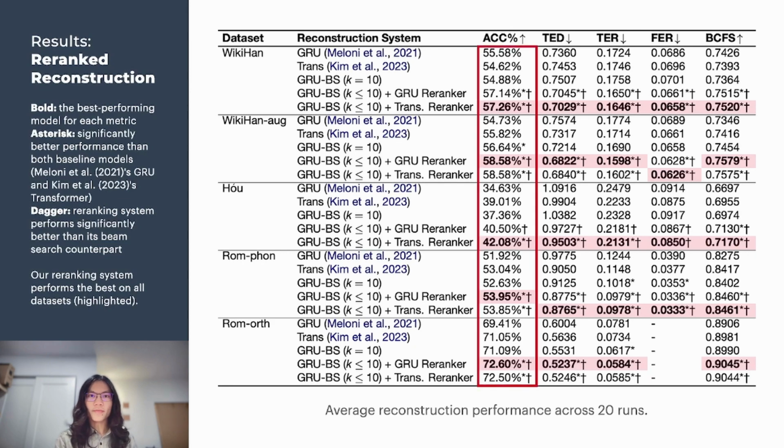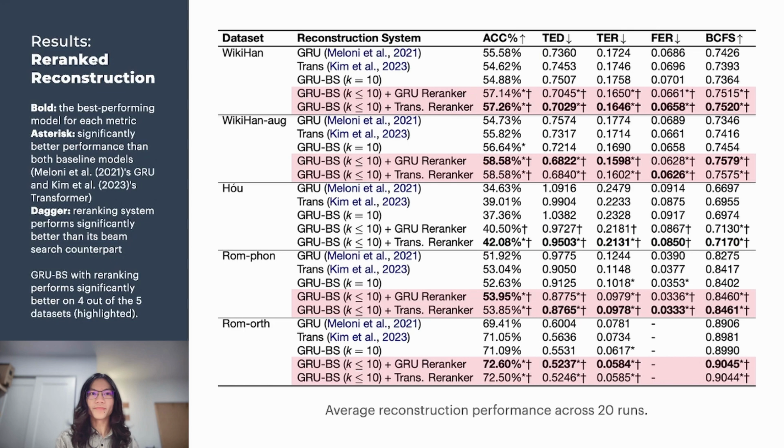Our accuracy improvements over the baselines are in the range of 1 to 3% points. It is interesting to see that the re-ranked reconstruction performance on the augmented version of WikiHan is more than 1% higher than the unaugmented version. The improvements are quite consistent across metrics, so I won't go into detail. And regardless of the re-ranker's architecture, they perform significantly better across all metrics on all datasets except for Hull.